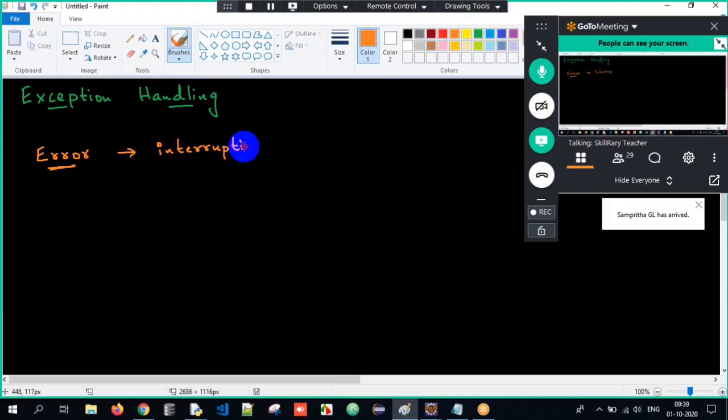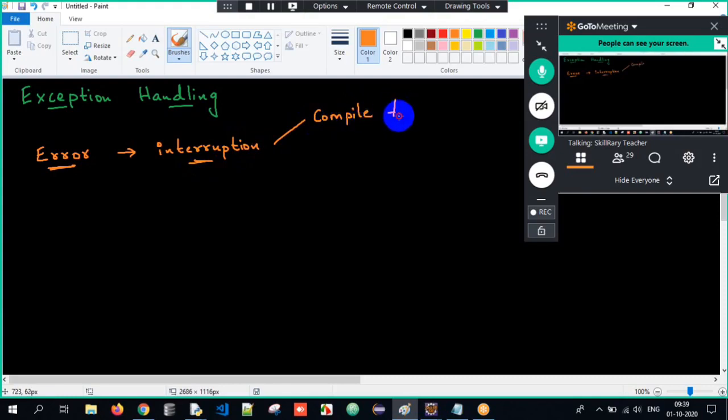Error is nothing but an interruption which might occur during compile time as well as run time. These are not the types of errors here. I'm just telling you error is an interruption which will happen during execution.